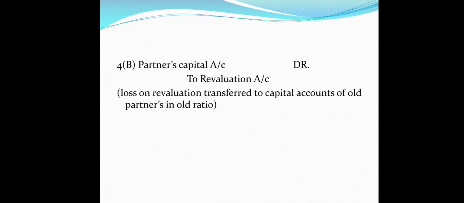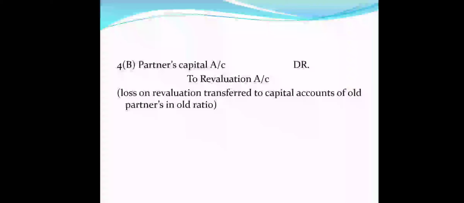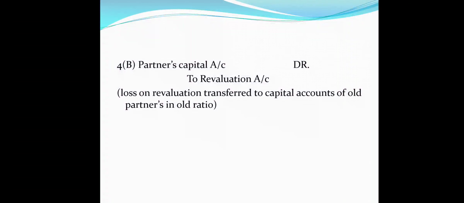So this is all about the different cases when workman compensation reserve is there. There can be no claim. Then we just pass the journal entry to transfer the amount to partners capital account. And when there is a claim but less than the reserve, then the extra amount will be transferred to partners capital account, and the claim amount will be transferred to provision for workman compensation claim.